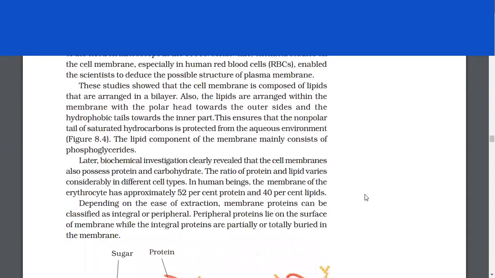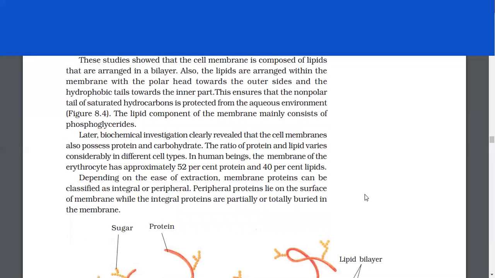These studies showed that the cell membrane is composed of lipids that are arranged in a bilayer. Also, the lipids are arranged within the membrane with the polar head towards the outer sides and the hydrophobic tails towards the inner part. This ensures that the non-polar tails of saturated hydrocarbons are protected from the aqueous environment. The lipid component of the membrane mainly consists of phosphoglycerides.